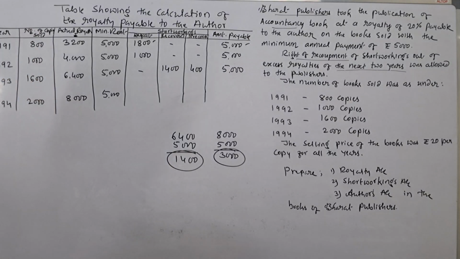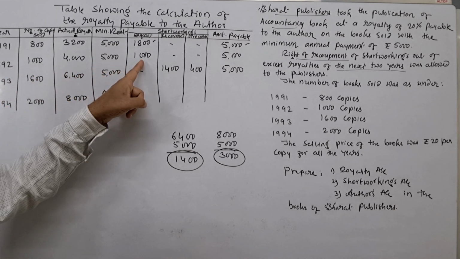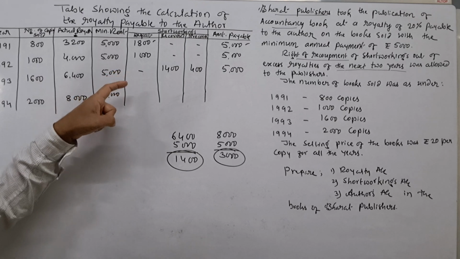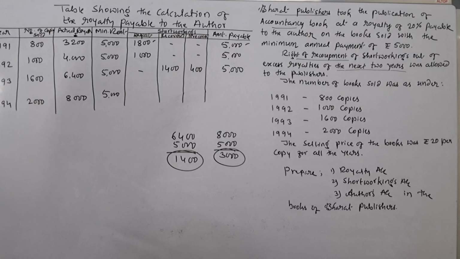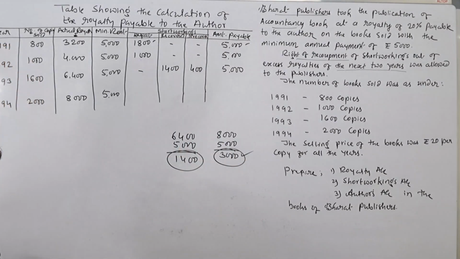Now, you see, in the year 1992, there was a short working of rupees 1000. This can be recovered out of the excess royalties of the next 2 years, excluding that year. When we go to the next 2 years, 1994 is the last year to recover the short workings of the year 1992. That is why here excess royalty is there to the extent of rupees 3000.